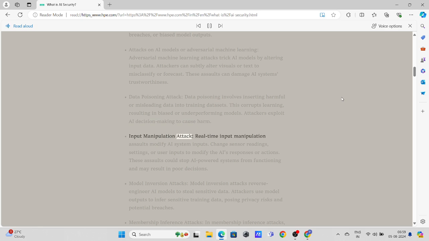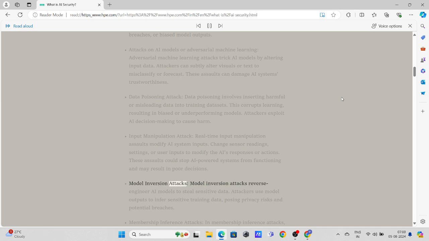Input manipulation attack. Real-time input manipulation assaults modify AI system inputs. Attackers change sensor readings, settings, or user inputs to modify the AI's responses or actions. These assaults could stop AI-powered systems from functioning and may result in poor decisions.